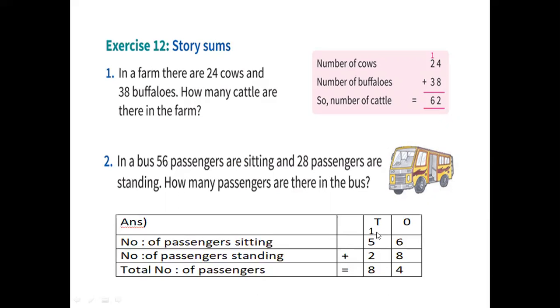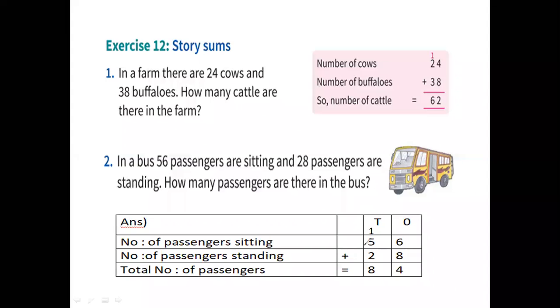1 in your mind, 5 on the finger. After 1, 2, 3, 4, 5, 6. 6 in your mind, 2 on the finger. After 6, 7, 8. So the answer is 8 here. So total number of passengers how many? 84.